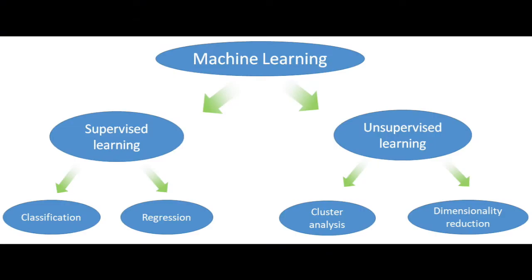There are mainly two subsets under machine learning, supervised learning and unsupervised learning. Under unsupervised learning, we'll be only looking at cluster analysis, as dimensional reduction is a little bit too complicated. But we'll be looking at both classification and regression under supervised learning.